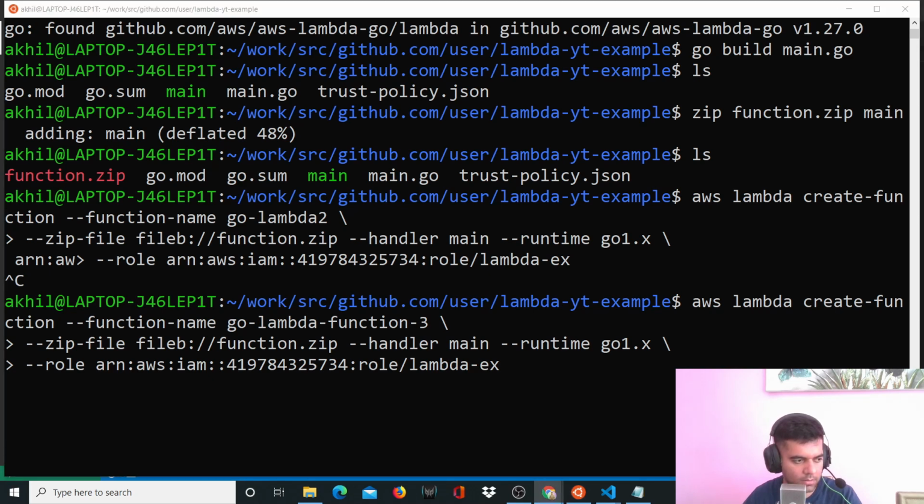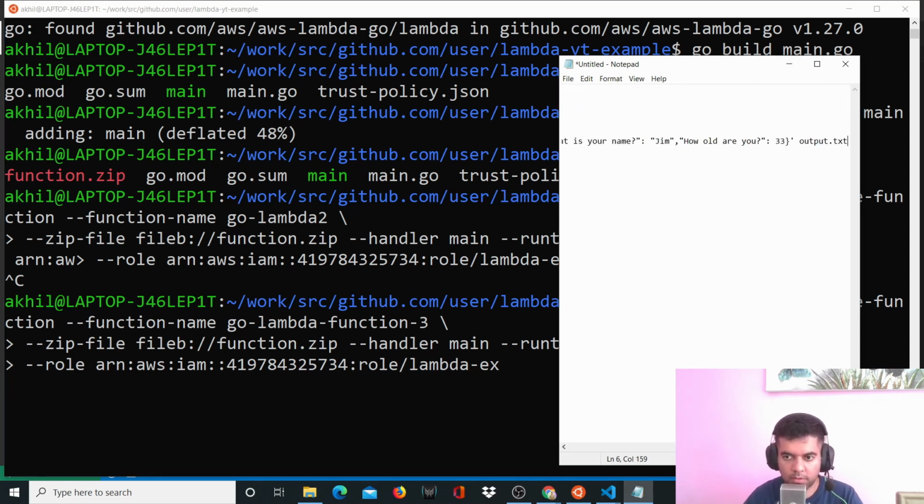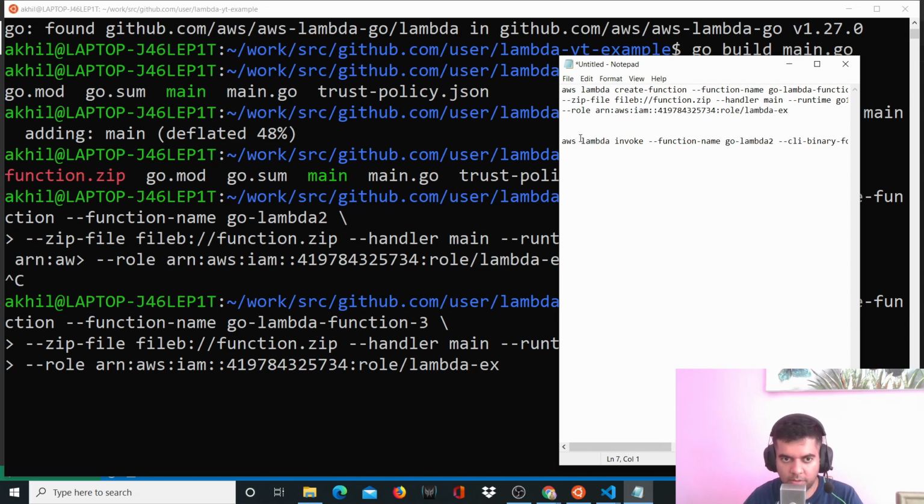I'll just copy and paste that other command here that we'll use to invoke. So as you can see, what's happening here is this command will invoke your Lambda function. In my case, the Lambda function is called go Lambda function 3, right?